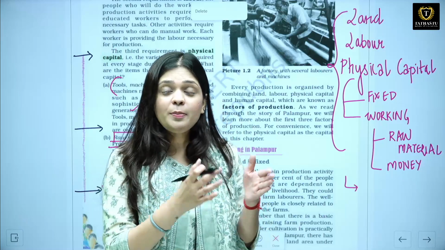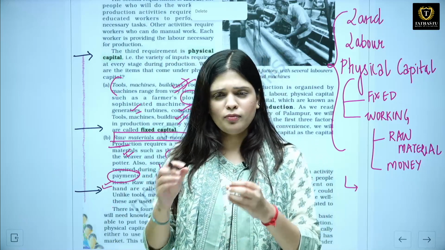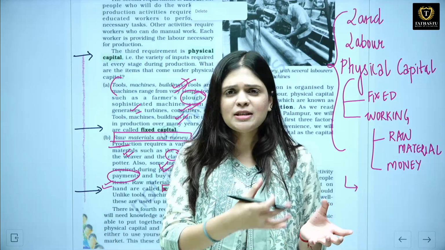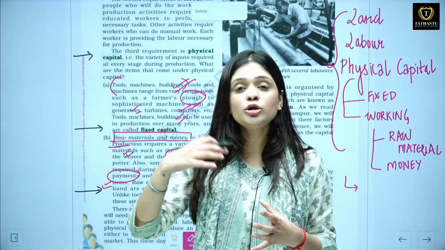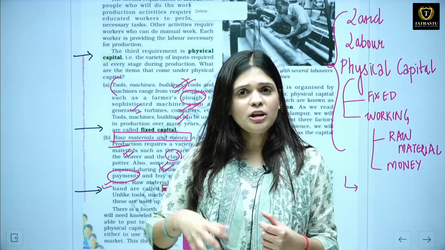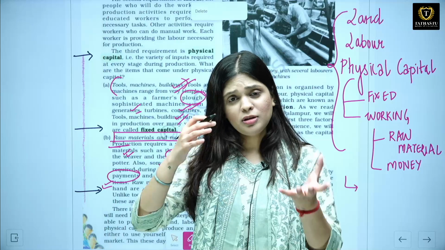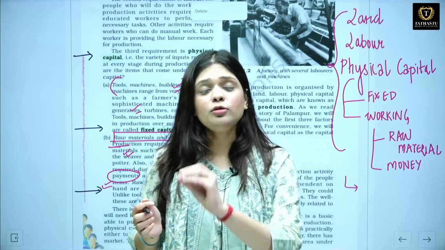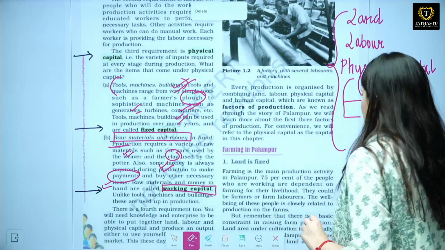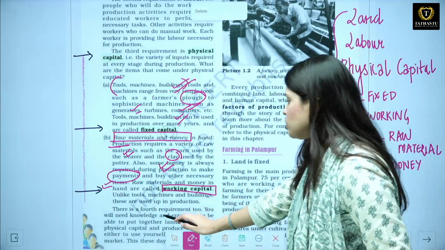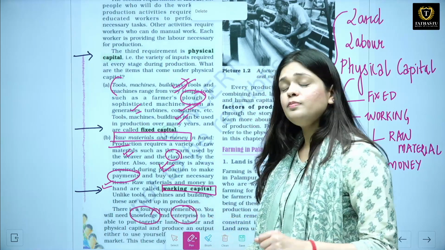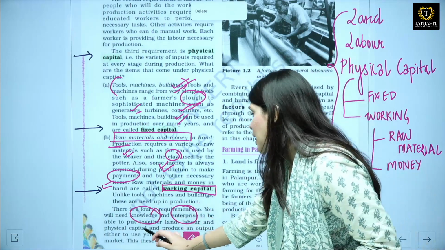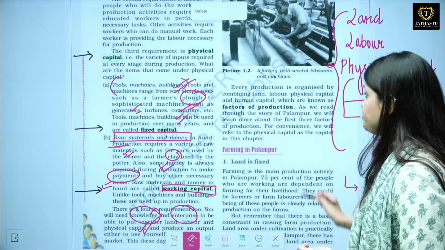So every person is a human resource with their set education and skills, but when we add more education to it, when we add more knowledge to it, when we add more training or skills to it, then that person becomes the human capital for the country. So here we are basically talking about the fourth requirement, that is the knowledge, that is the enterprise, so that we can put the land, labor and physical capital together.